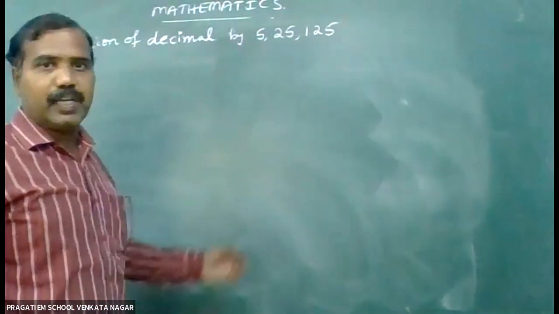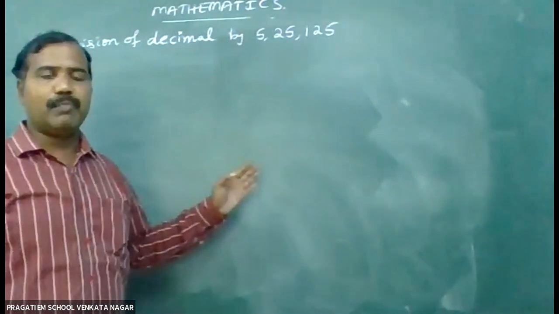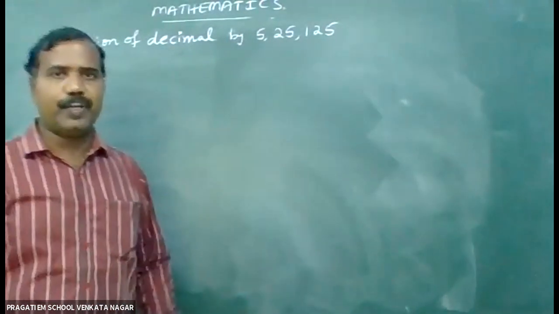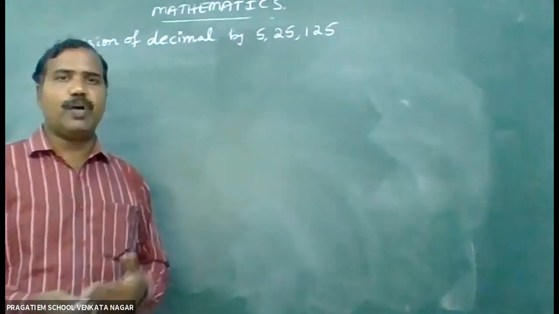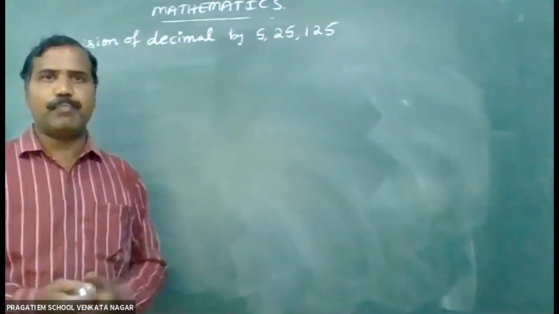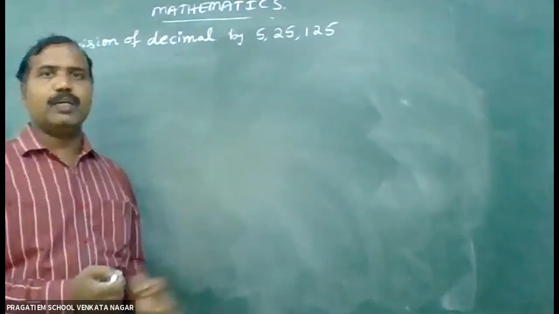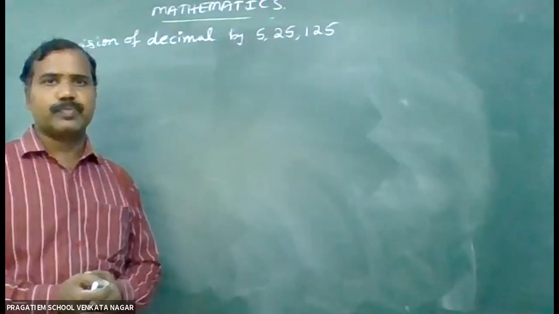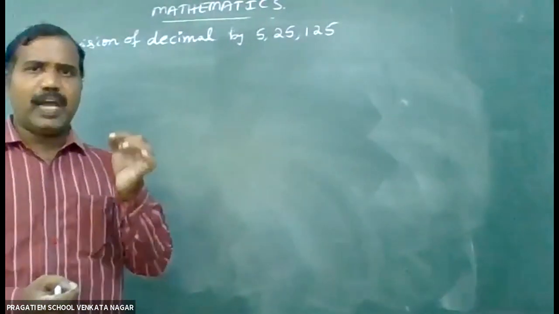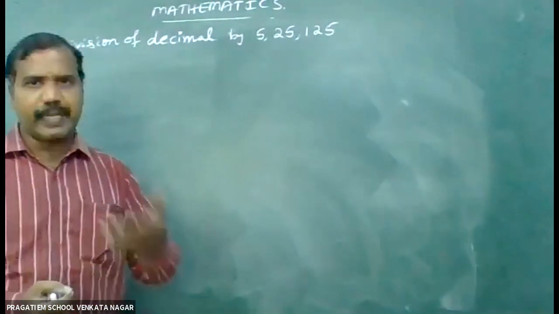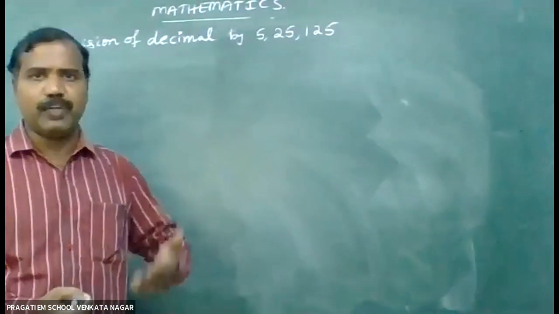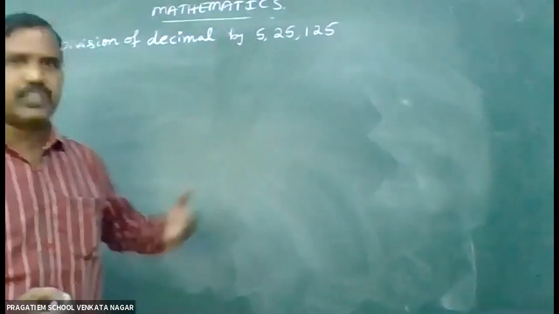Let us see the division of decimal by 5, 25 and 125. Suppose if you want to divide any decimal number by the following numbers, you no need to do any division. Just doing a little multiplication, you can get the answer. Okay, children, let us see how to do such kind of sums.